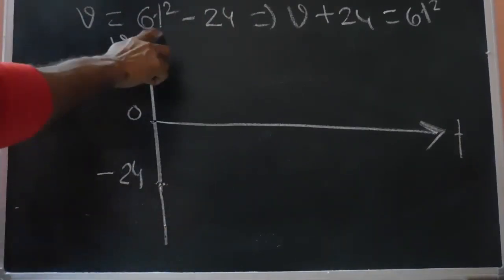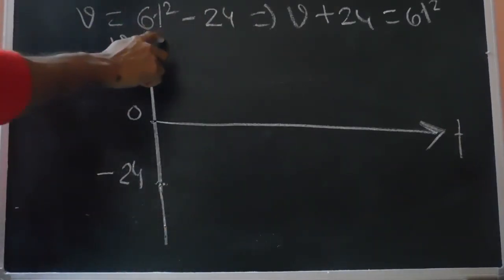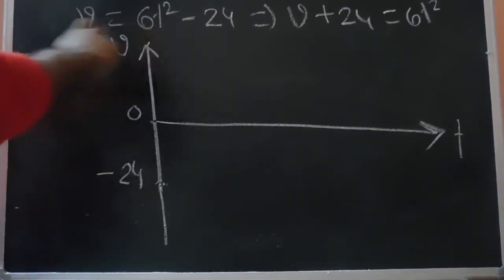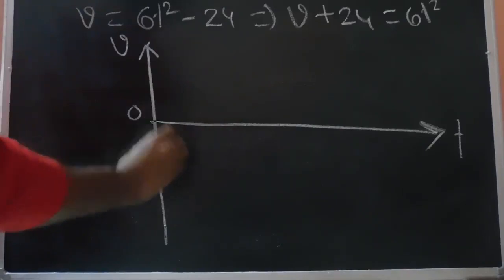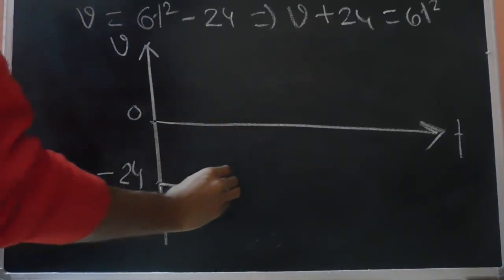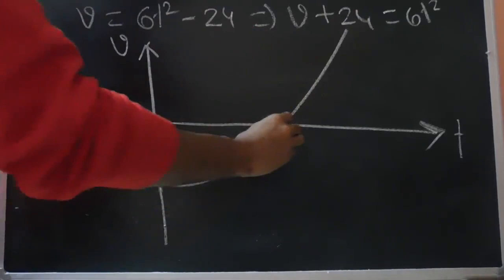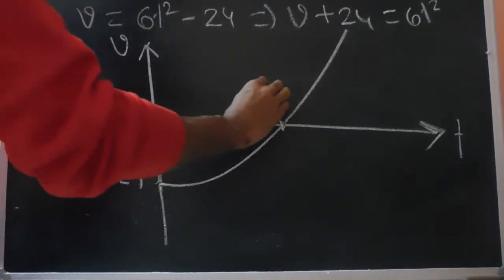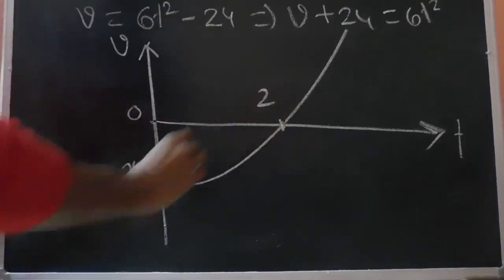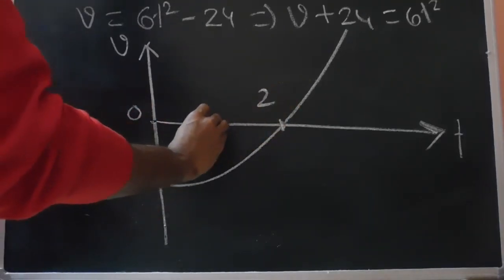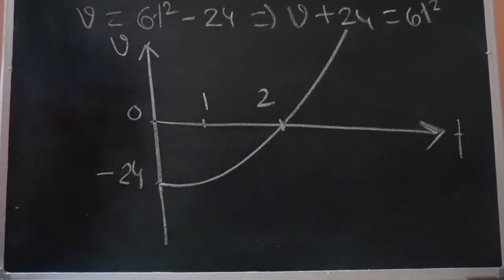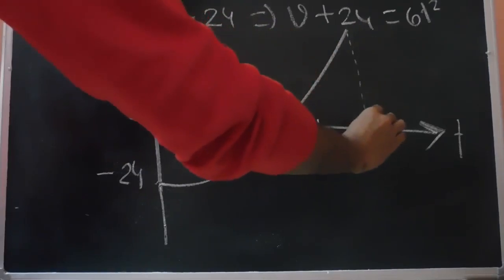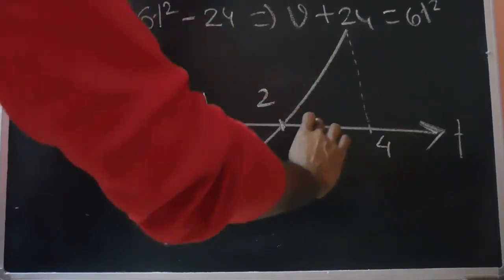Furthermore, if we substitute t equals 2, the velocity comes out to be 0. That means at t equals 2, the velocity is 0. So the parabola will start something like this and go like this. This is 1, 2, let's say 3, and this is 4, the end of it.